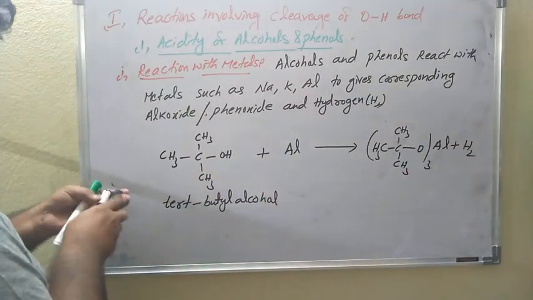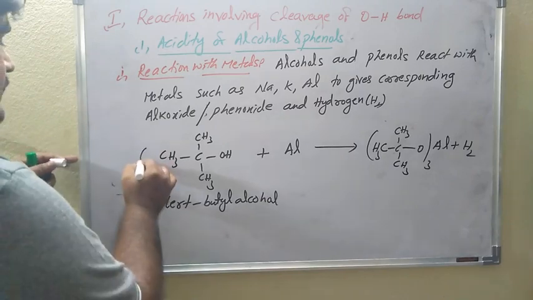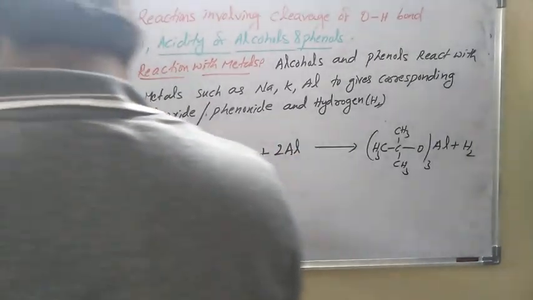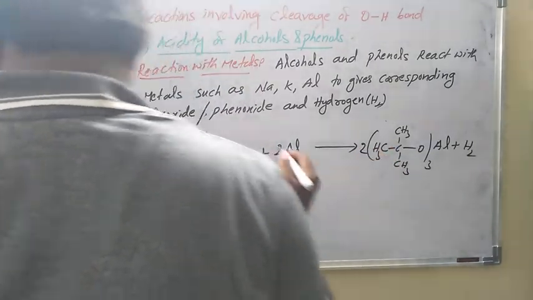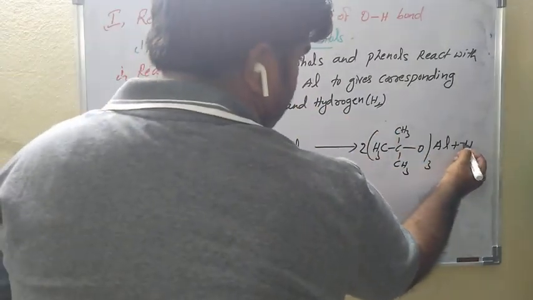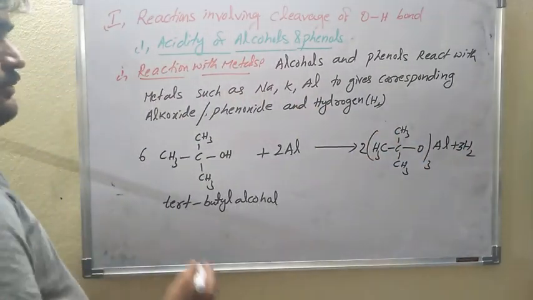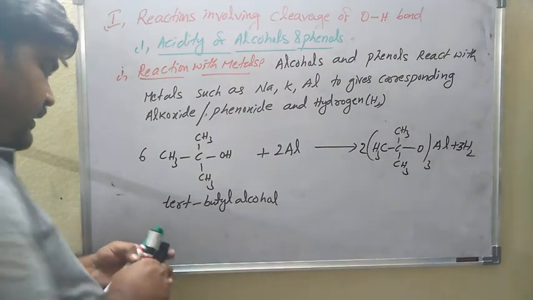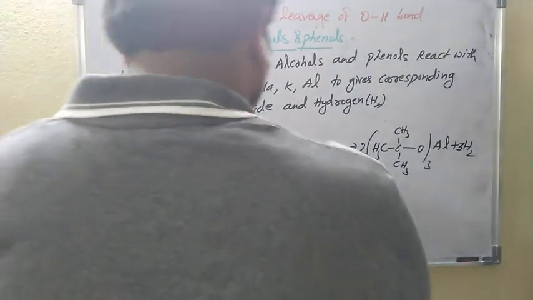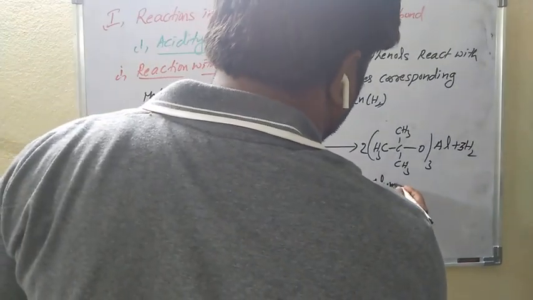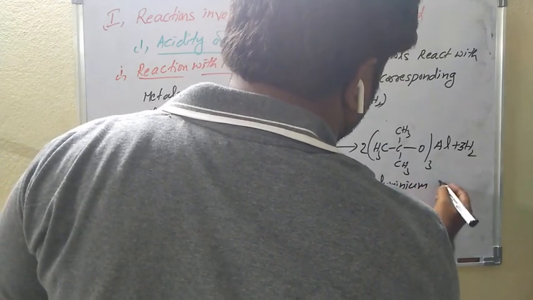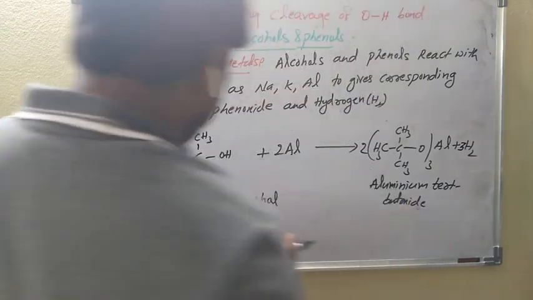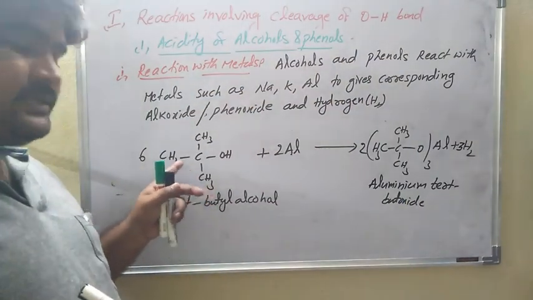So balance the equation. Here is 6, here is 2, here is 2, and 3 moles of hydrogen. So tertiary butyl alcohol reacts with aluminium and produces aluminium tertiary butoxide. See, whenever it is tertiary butyl alcohol, it is acidic in nature compared to this one.